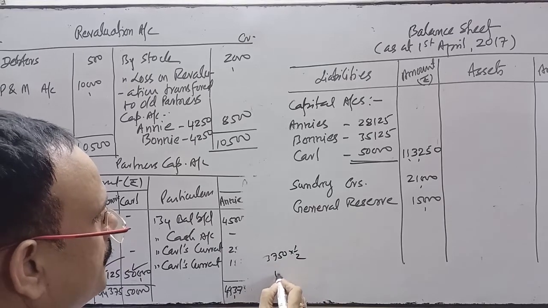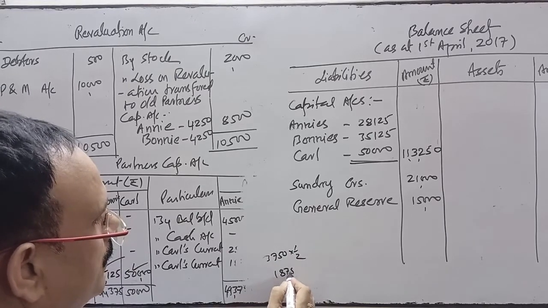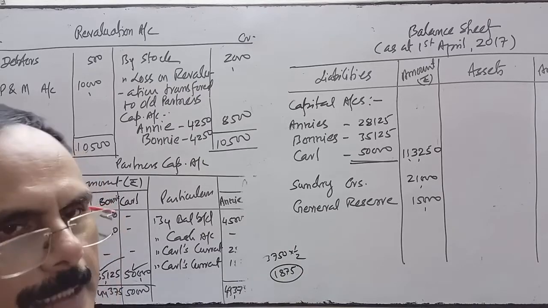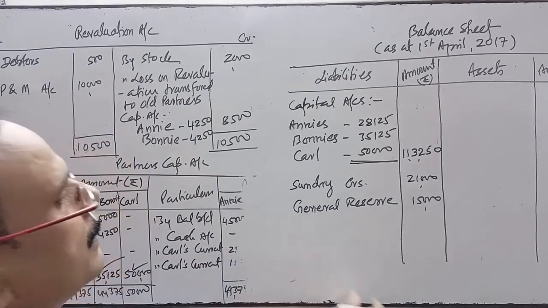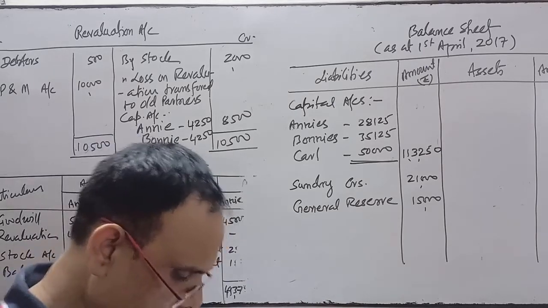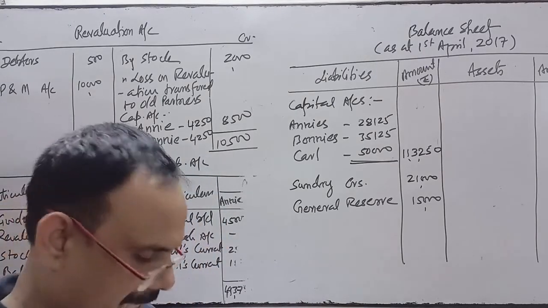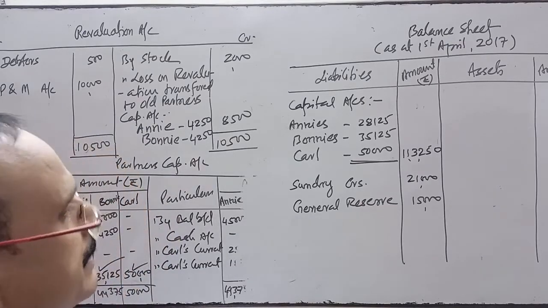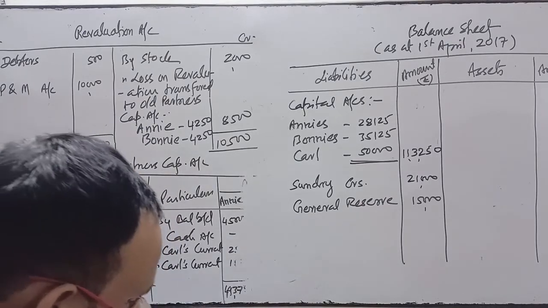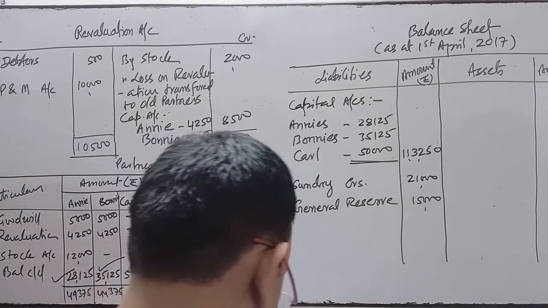This much amount I transferred to both the partners' capital account, 1,875. So we see the instruction given in the question as well while solving the problems. So this is clear. General reserve will reflect over here. Now come to the asset side.